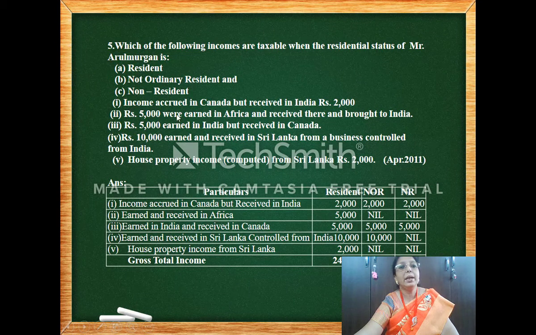Now the next one, income accrued in Canada received in India. So it's accrued in Canada, received in India, so all of them. Then income earned in Africa, received there, brought to India, so it's any other source. 5,000 earned in India, so this is earned in India for all of them. Then 10,000 earned and received in Sri Lanka from business in India, so business in India. So first two columns you are going to put in. House property income from Sri Lanka, so this is outside India, from any other source. So this is how it becomes taxable.